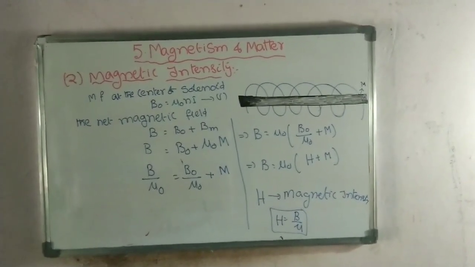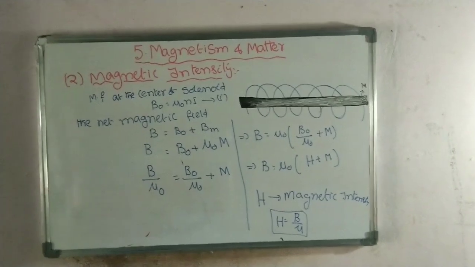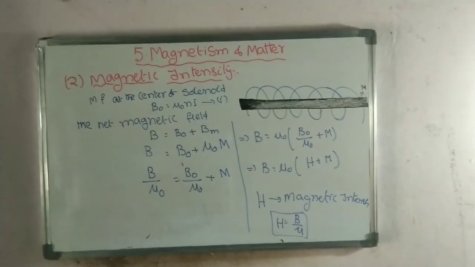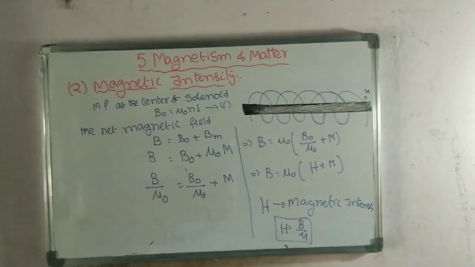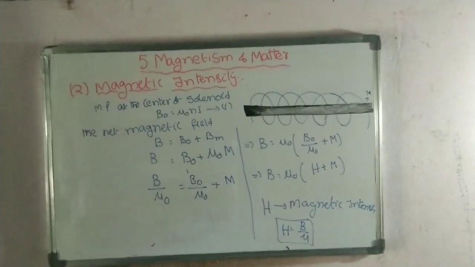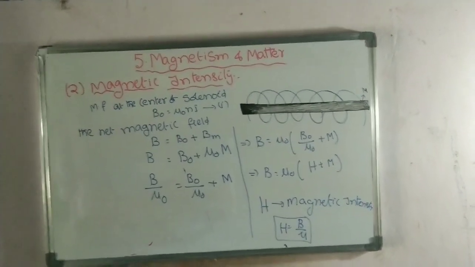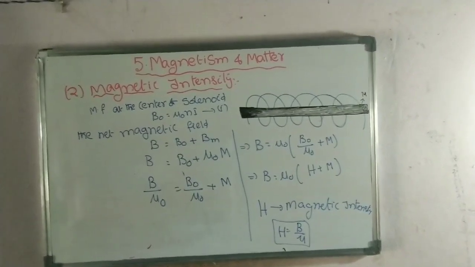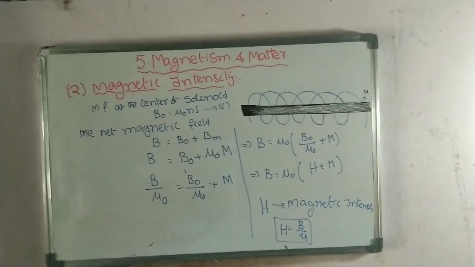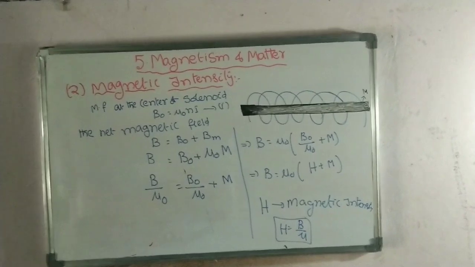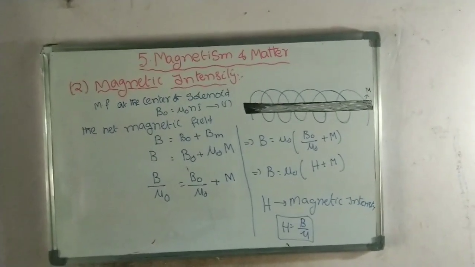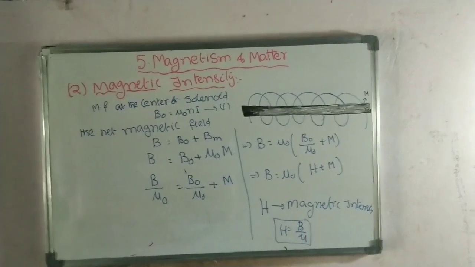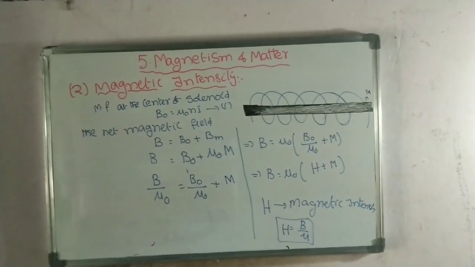So when we place a magnetic material inside a solenoid's magnetic field, that material also gets magnetized, due to which the net field increases. From this, the net field is equal to mu naught into (capital H plus small m), where capital H is known as magnetic intensity.